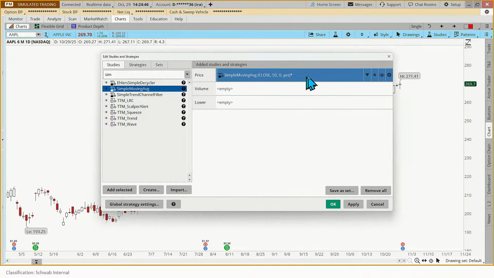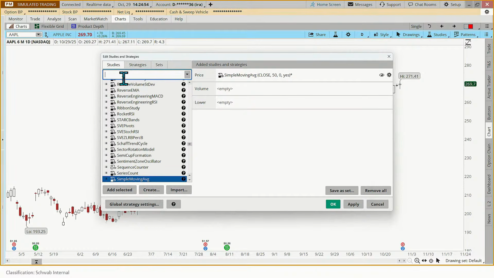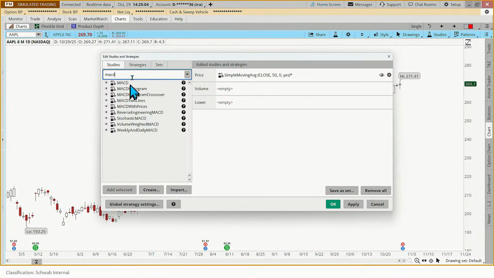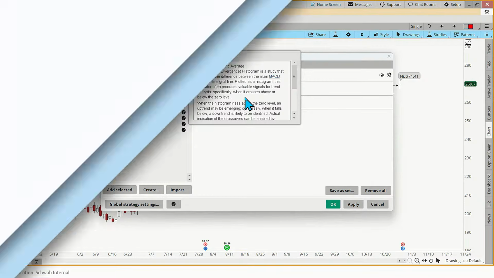What else did I want on my chart? Well, a MACD histogram. So I'm going to go back over here and search for that because there's hundreds of indicators. In fact, just as a note, if you want to know what something is, just click on the little question mark over here, right? But let's type MACD and then you have several different MACDs to choose from. We're just going to use this MACD histogram right here. Again, if you wanted more details, click on the question mark and a whole bunch of information will come up on what a MACD is. Or you could go visit Cameron May, who has a webcast on Fridays called Advanced Charting, and he goes over all sorts of different indicators.